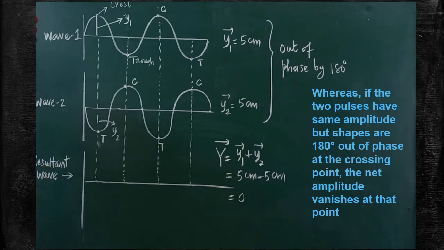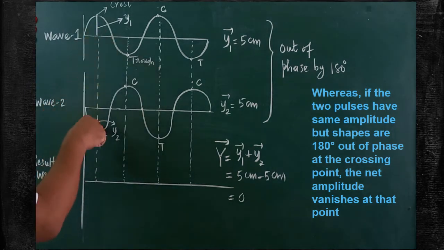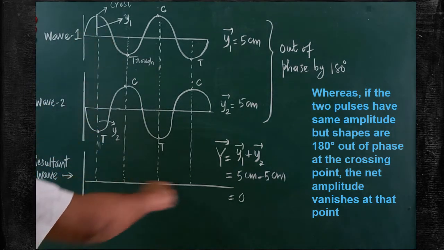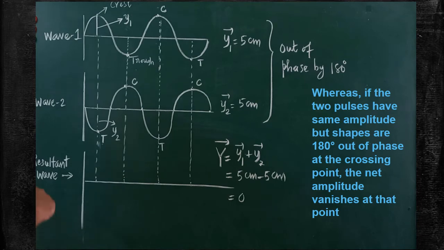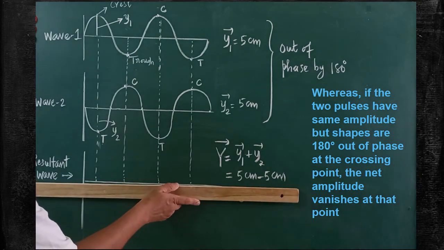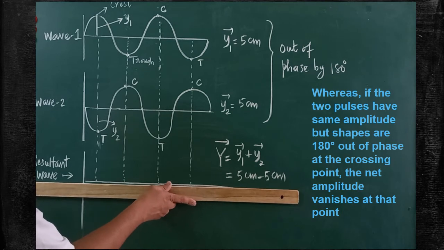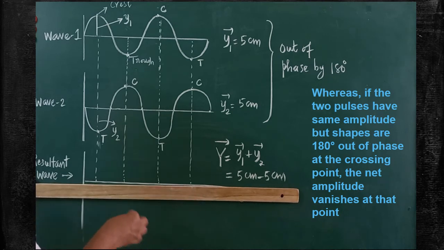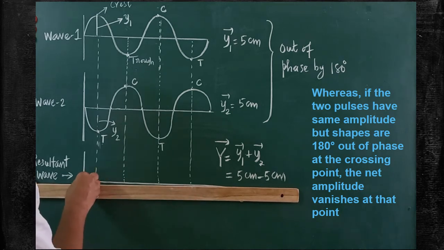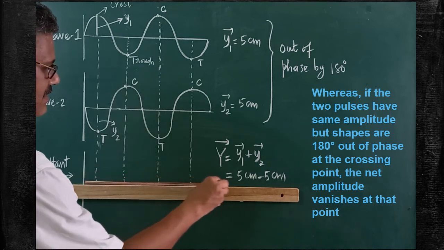So how can the wave with 0 displacement be represented? When the two waves are superposing with one another, you won't get any wave. You won't get any wave means the resultant wave won't be created. The resultant wave will have 0 displacement. So I have to draw the resultant wave on the mean position itself.